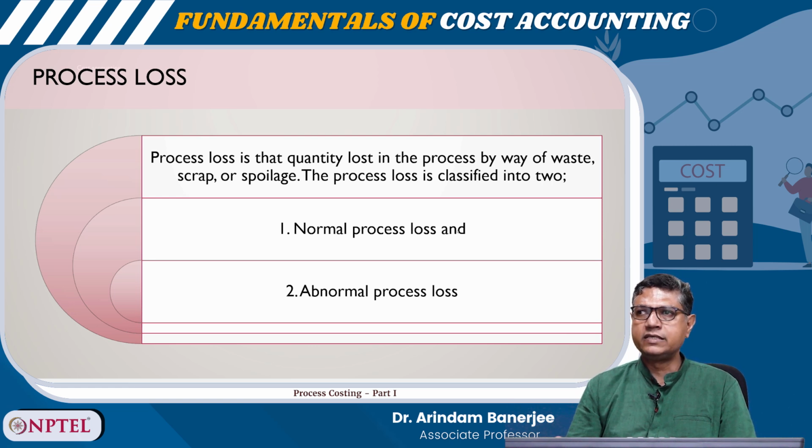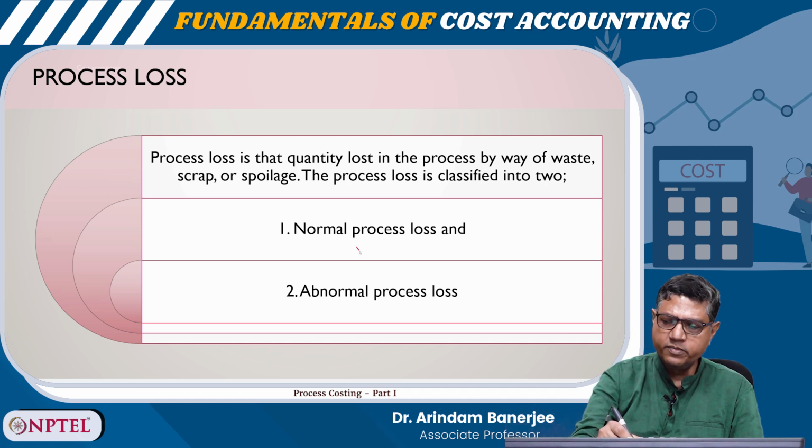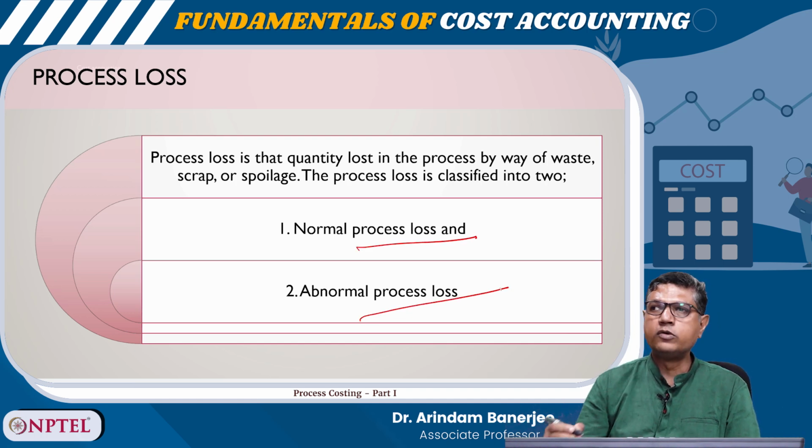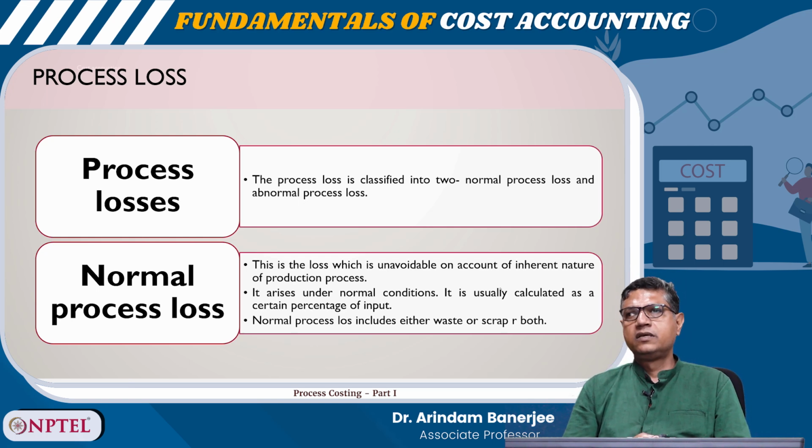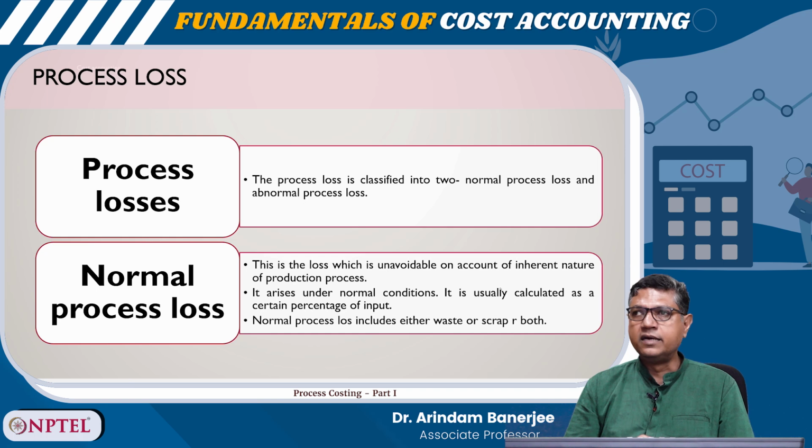The process loss is classified into two: normal process loss and abnormal process loss. So, what is process loss? The process loss is classified into two parts. One is normal process loss and another one is abnormal process loss.